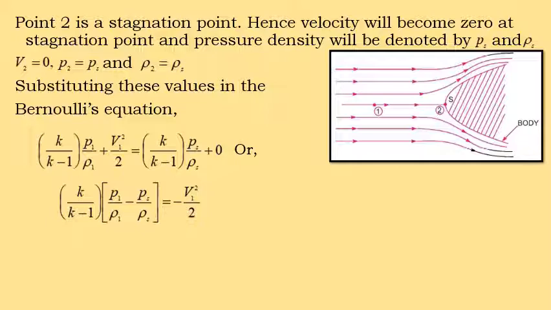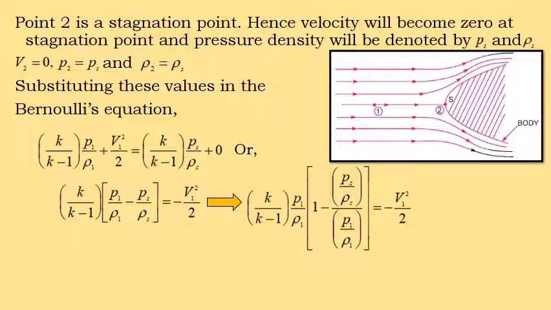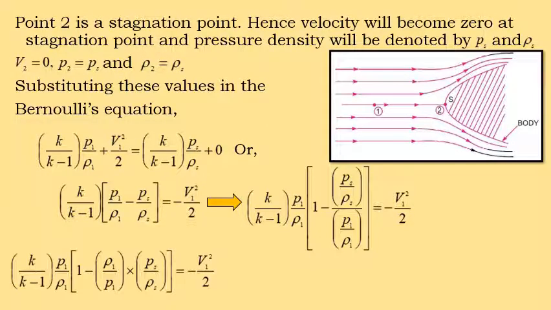Then k by k minus 1, P1 by rho 1 is taken outside, and inside the square bracket we have 1 minus Ps by rho s divided by P1 by rho 1, and the right hand side is equal to minus V1 square by 2.